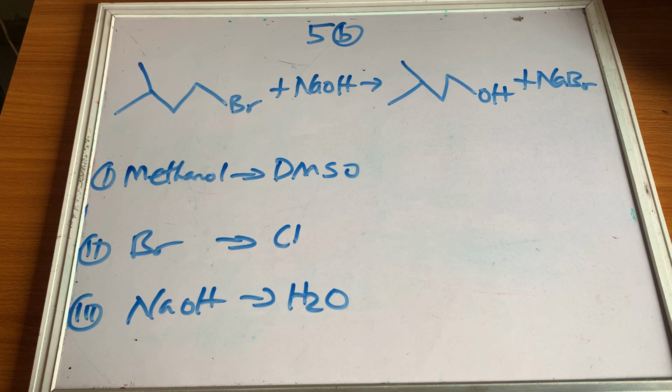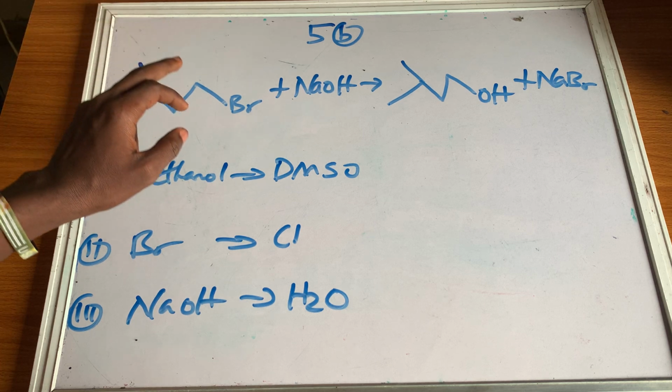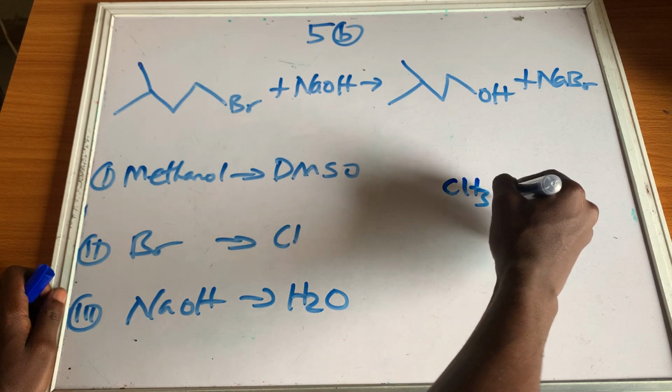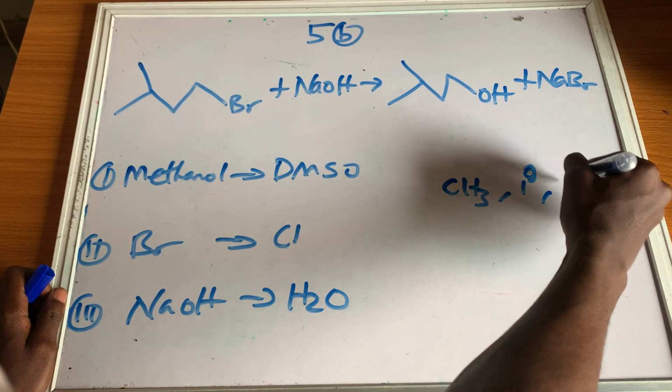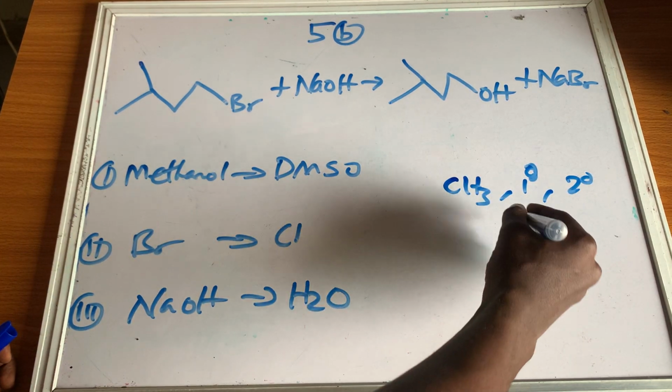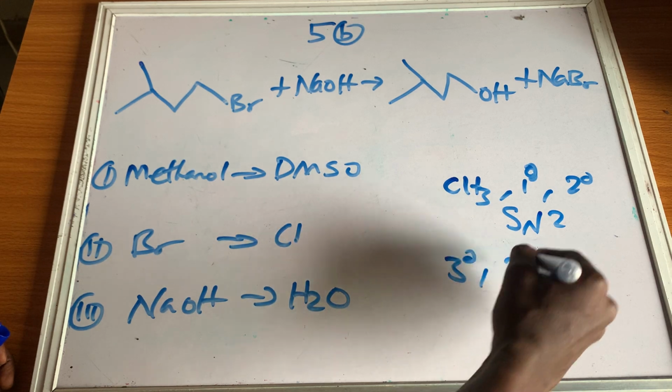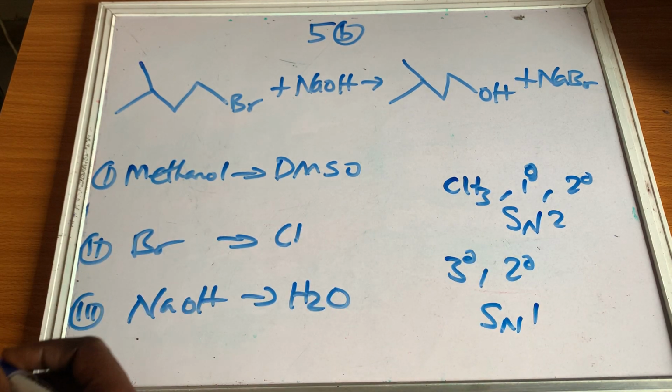So how do we know if it is SN1 or SN2? One major way of knowing whether the mechanism is SN1 or SN2 is using the substrate, which is the alkyl halide. From your knowledge of SN1 and SN2, you know that methyl, primary and secondary alkyl halides undergo SN2 reaction, and tertiary and secondary undergo SN1 reaction.